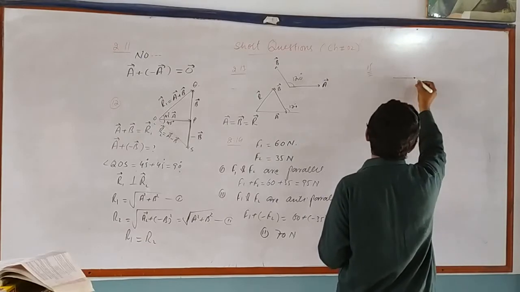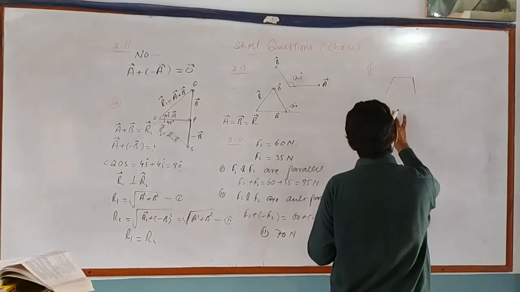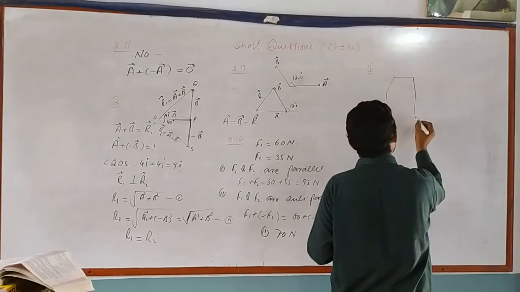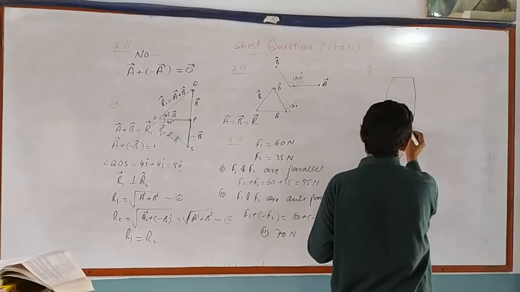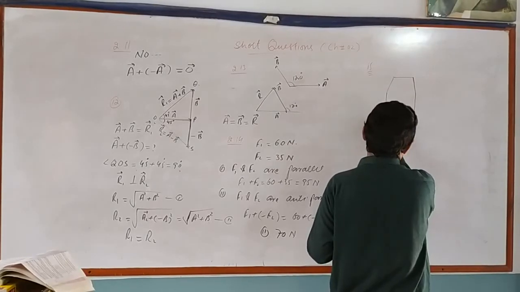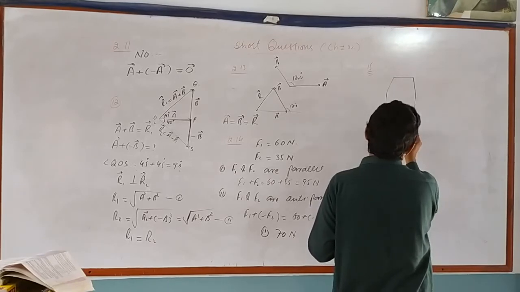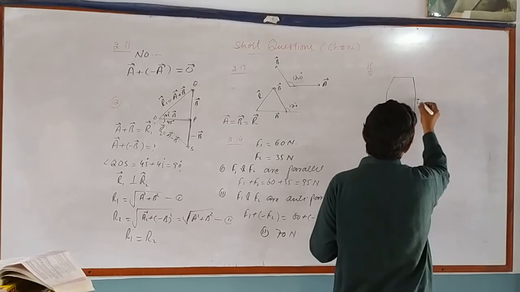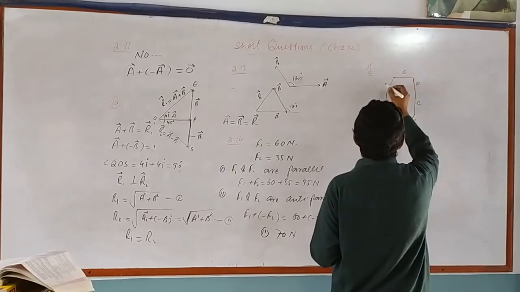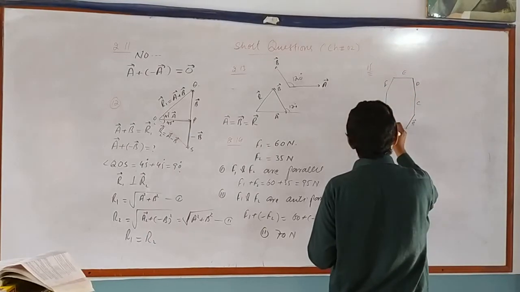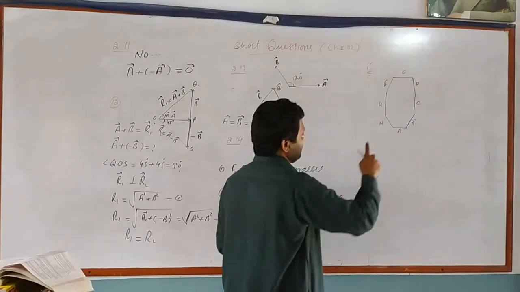We have supposed a polygon with sides A, B, C, D, E, F, G, suppose H. We have supposed a closed polygon with these sides.